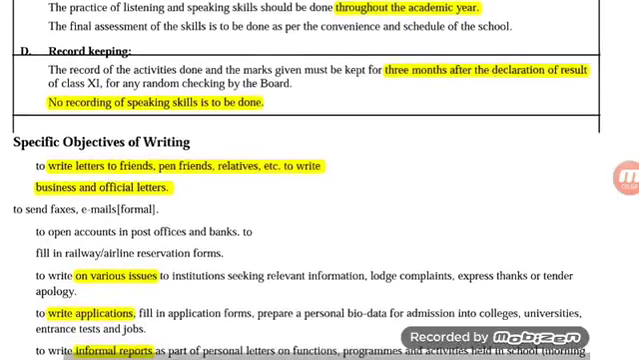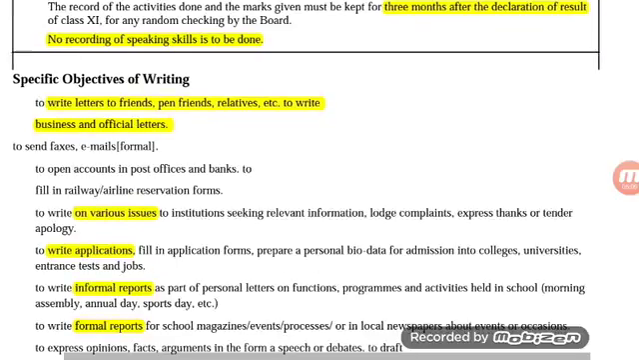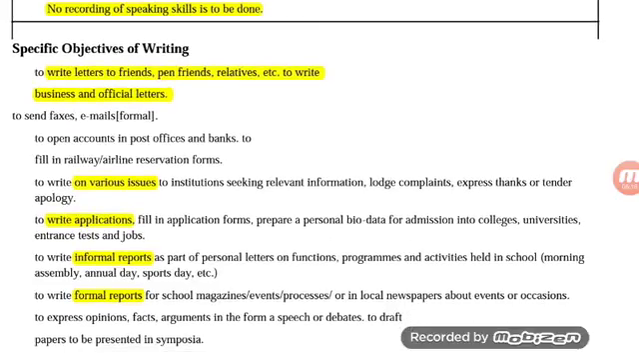The objectives of writing are to write letters to friends, pen friends, relatives, or write formal letters to business and official institutions or offices. Students should be able to write on various topics of interest. You can lodge complaints, find out information, express thanks, etc. Should be able to write applications or fill application forms, or prepare biodatas for admission to colleges and universities, etc., or for a job.